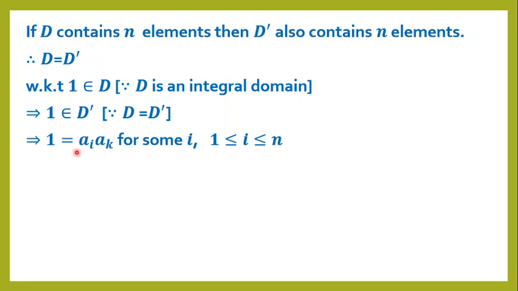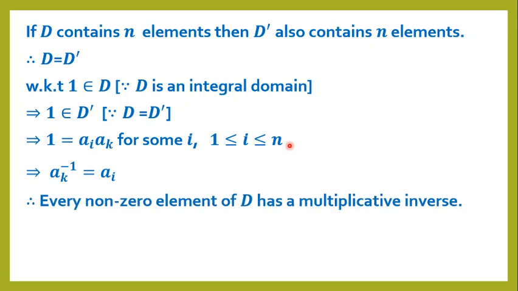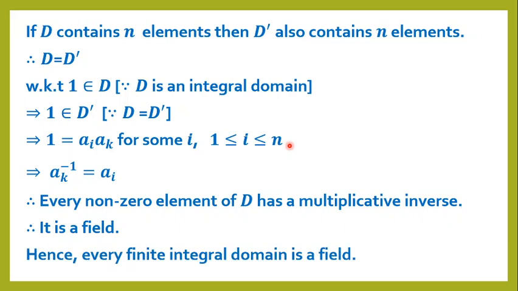Therefore, 1 equals ai into ak for some i varying from 1 to n. That implies ak inverse equals ai. Therefore, every non-zero element of D has a multiplicative inverse. Therefore, it is a field. Hence, every finite integral domain is a field.